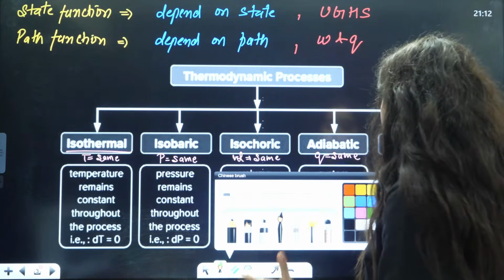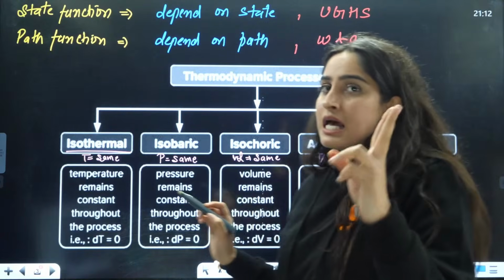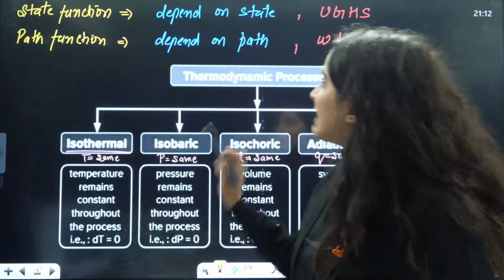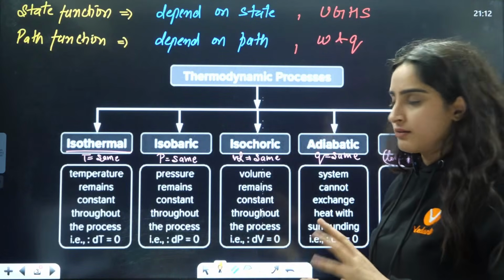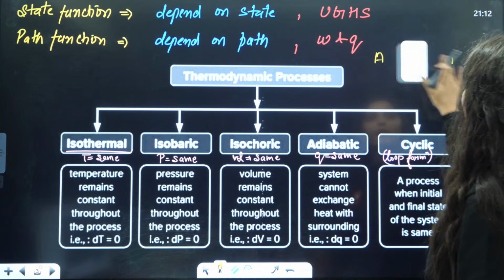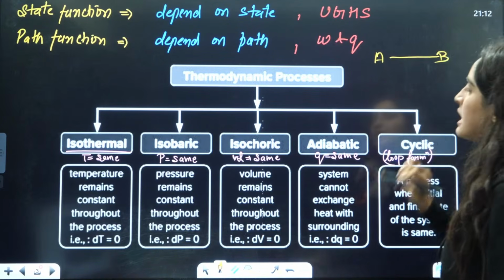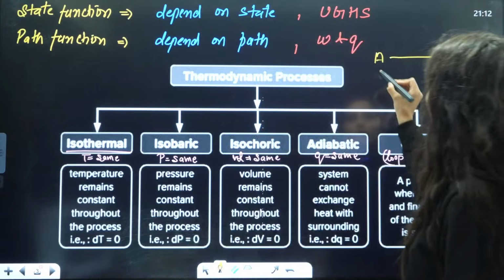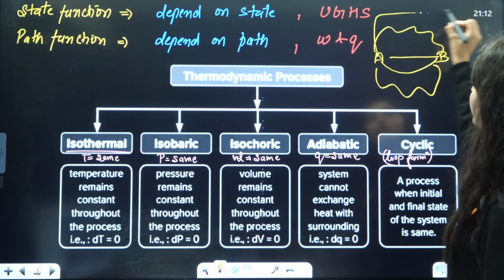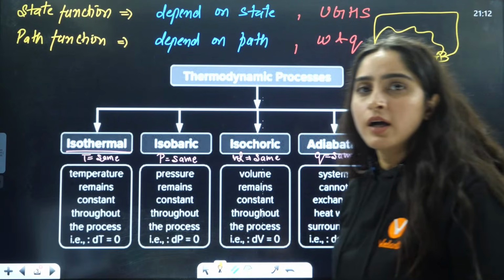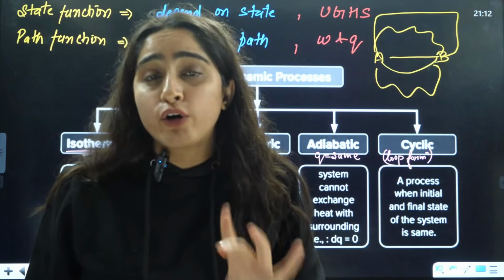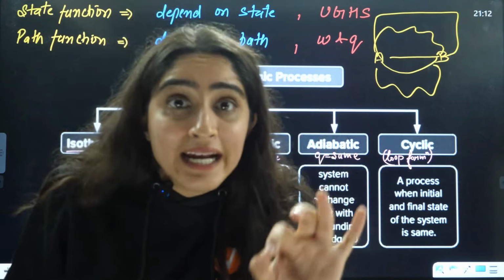Now next thing is state function and path function. Talking about state function, that is dependent on the state. Like if you're going from A point to B point, it doesn't matter whether you are following this path or this path. It's just that what is your initial state and what is your final state. It is only dependent on that. Those are called state functions.